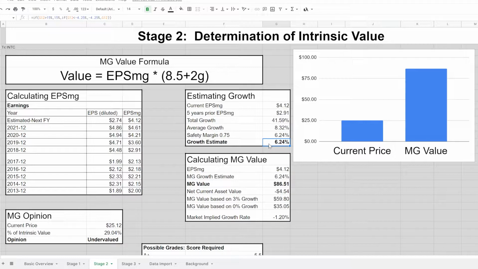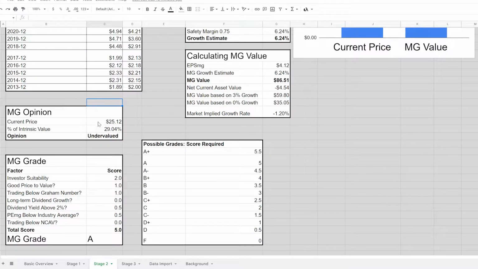So we are estimating 6.24% growth in this case. And when we plug those figures in, we get a value of 86.51 per share. As you can see in the chart, that is much higher than the current price. So over here, the modern Graham opinion is that it is undervalued.